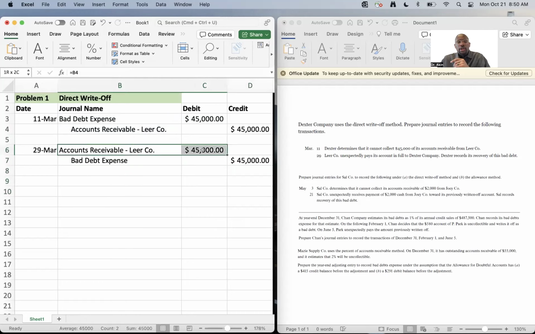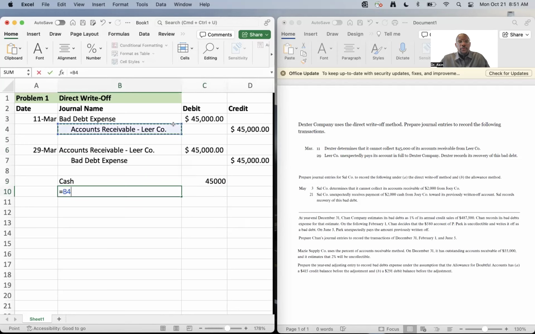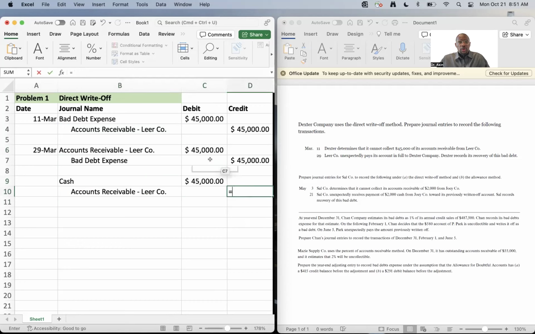Well, we're going to debit cash, obviously, because cash is coming in. If they paid us that money, that means cash is coming in. So we debit cash for 45,000 and then we credit accounts receivable for 45,000. Okay. So this is how we record bad debt expense, or this is how we write off bad debt expense for the direct method under the individual account.